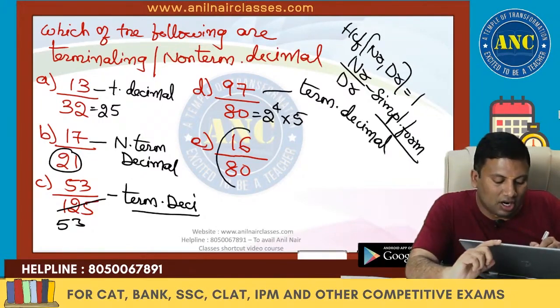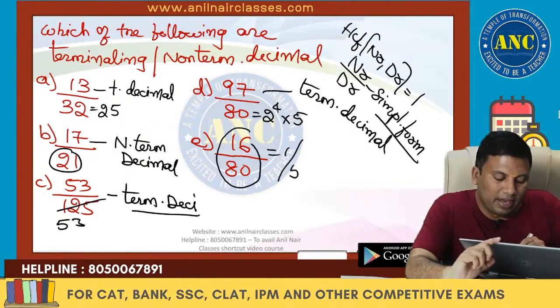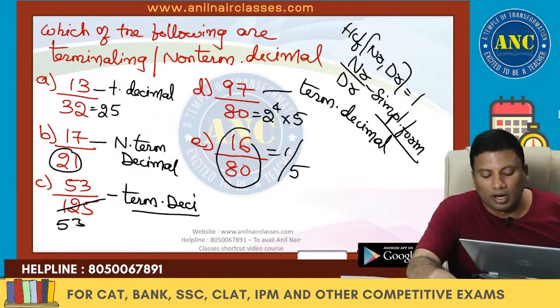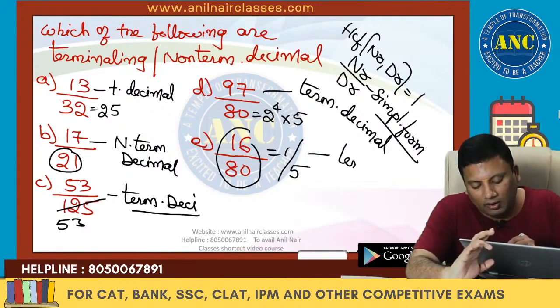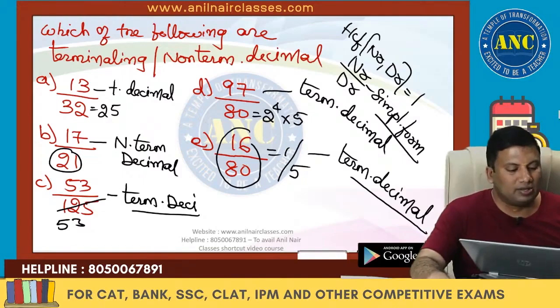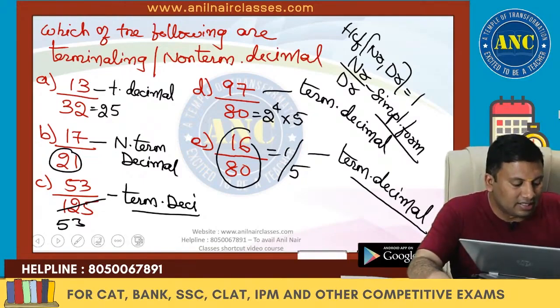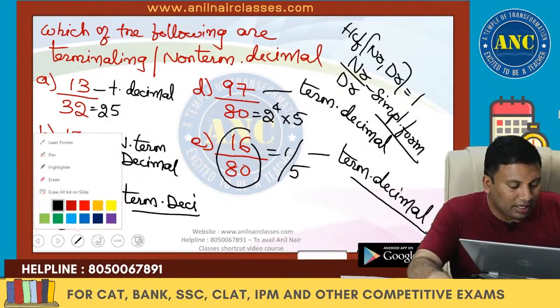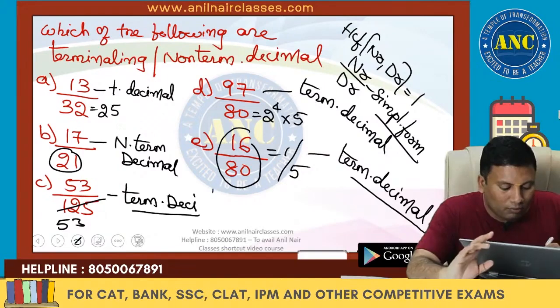16 by 80 is not in its simplest form. Make it into simplest form: 1 by 5, 5 power 1. It is nothing but a terminating decimal. I hope the idea is clear. One more example.